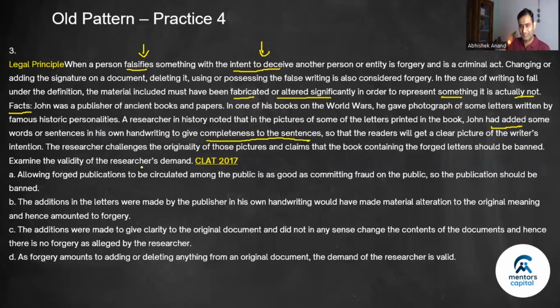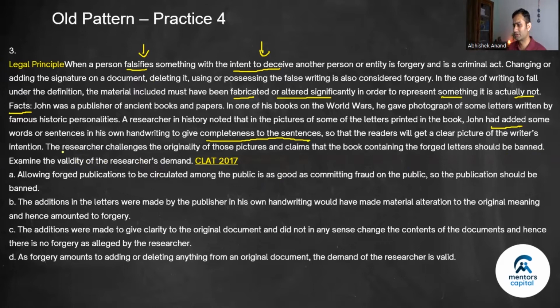So something which was missing, which should have been there, maybe it faded or something happened, he added those to the picture to give completeness. So he's not fabricating it. Fabricating means making something false, right? So he's not doing that. He's doing that to complete the sentence, and also his intent to deceive is not there. He is not falsifying. Okay.